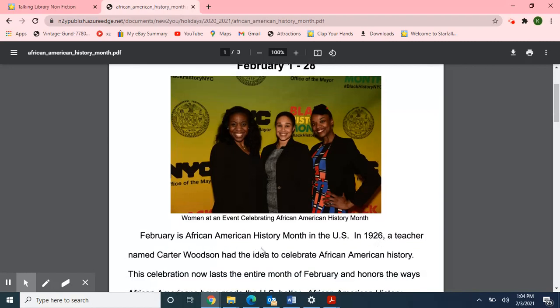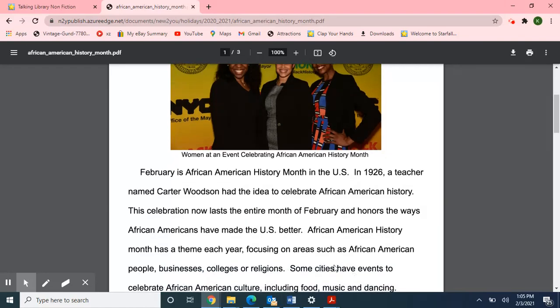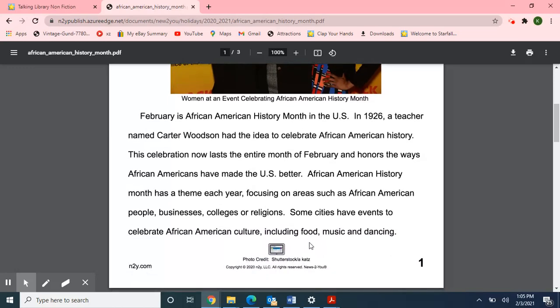February is African American History Month in the United States. In 1926, a teacher named Carter Woodson had the idea to celebrate African American history. This celebration now lasts the entire month of February and honors the ways African Americans have made the U.S. better. African American History Month has a theme each year, focusing on areas such as African American people, businesses, colleges, or religions. Some cities have events to celebrate African American culture, including food, music, and dancing.